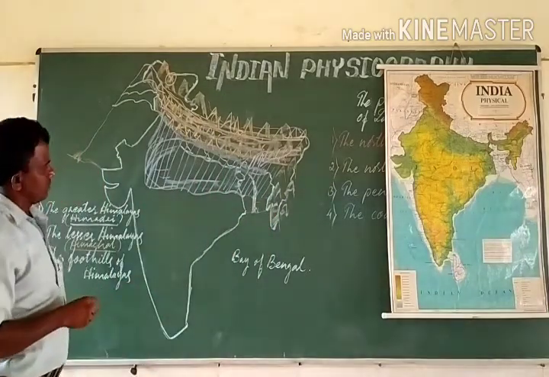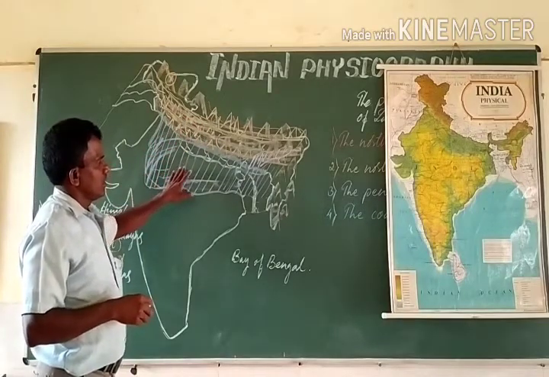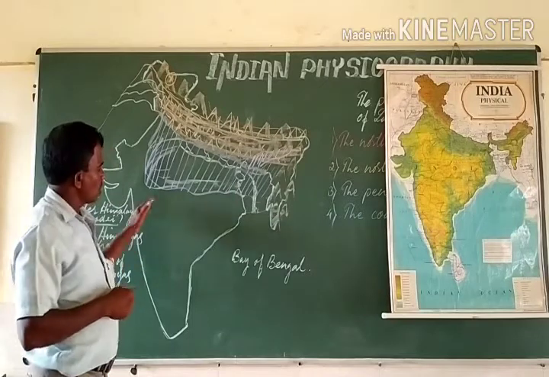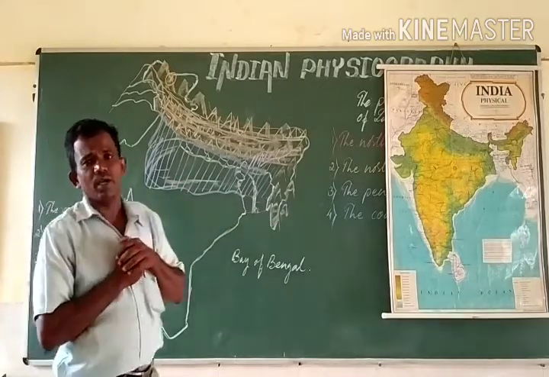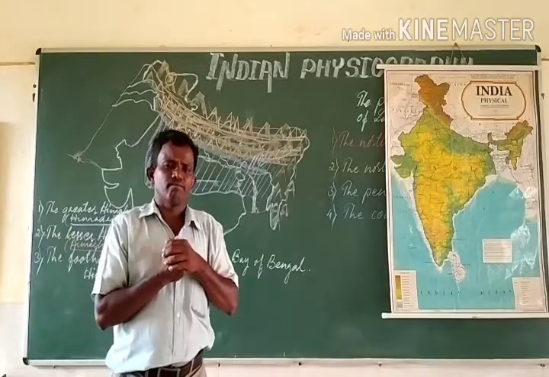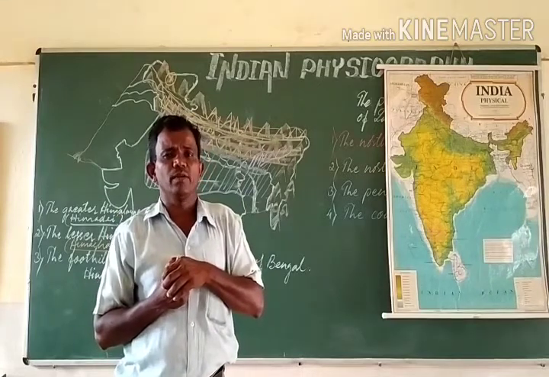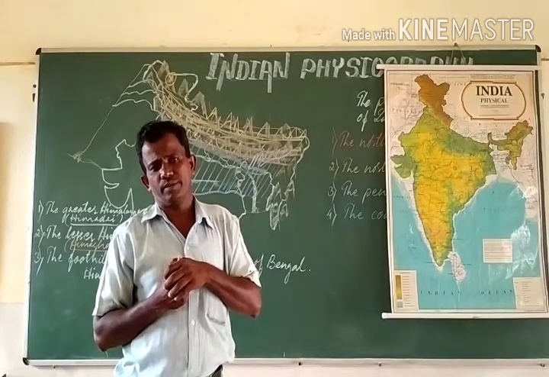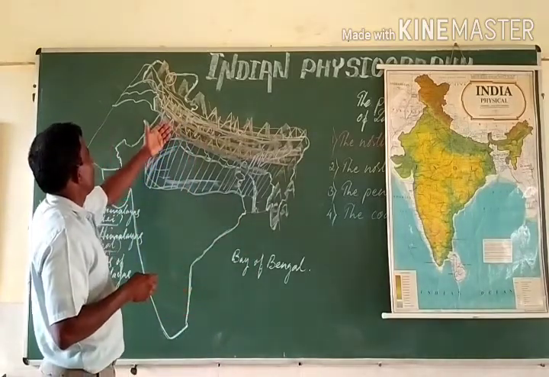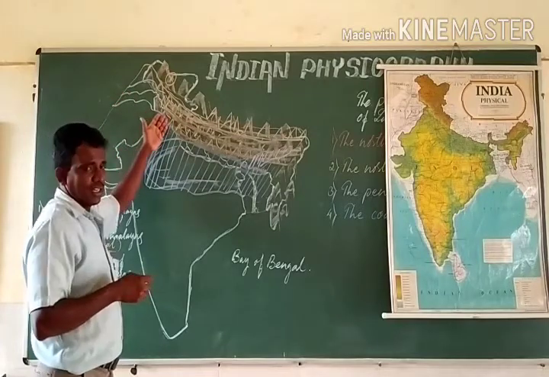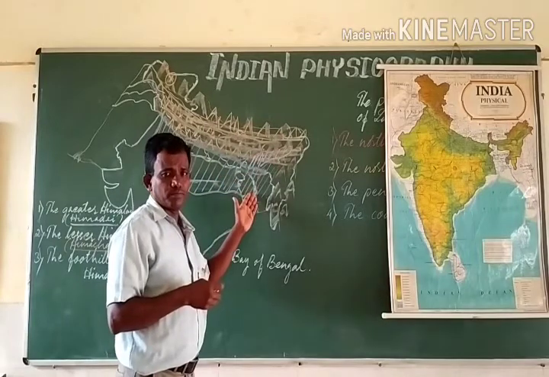The northern plain which is south to the Himalayas and north to the peninsular plateau is formed by the depositional work of the three rivers of North India. The three rivers in the sense, the major tributary of river Indus, that is Satluj, and river Ganga and river Brahmaputra.